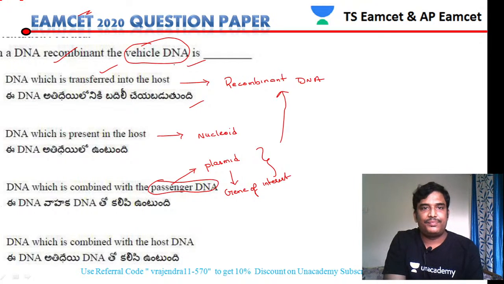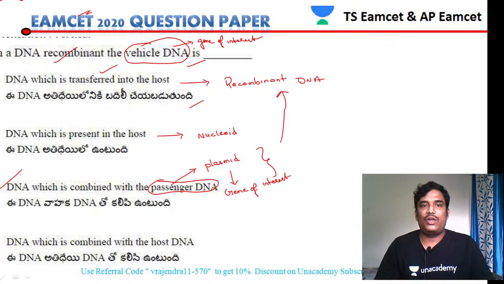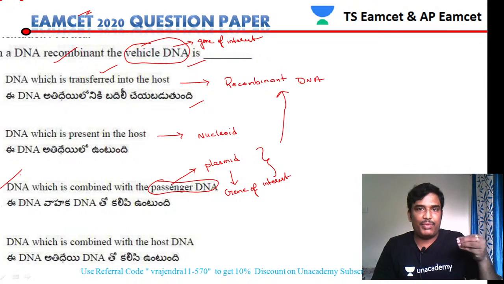So here, which is called as a vehicle DNA? The gene of our interest, that is called as a vehicle DNA. So for that reason, we have to take option 3 as our answer. That is how you have to identify the answer. In a DNA recombinant, the vehicle DNA is nothing but the gene of our interest.